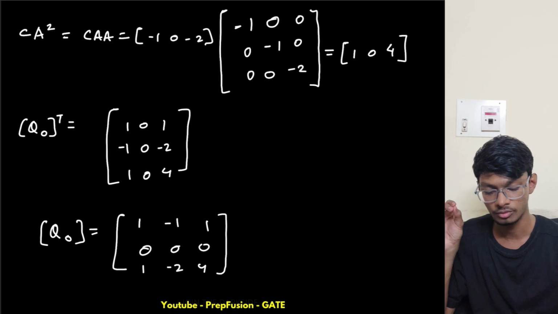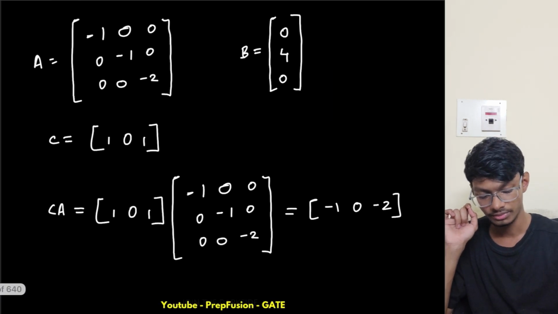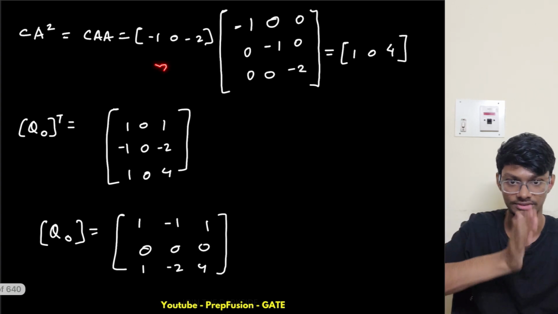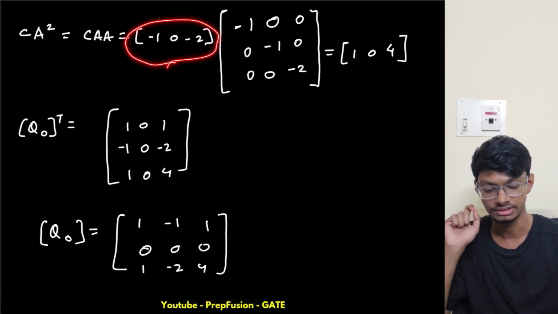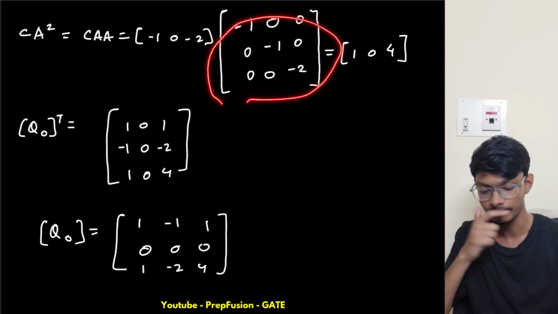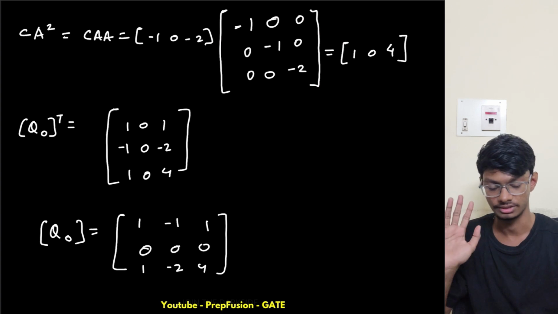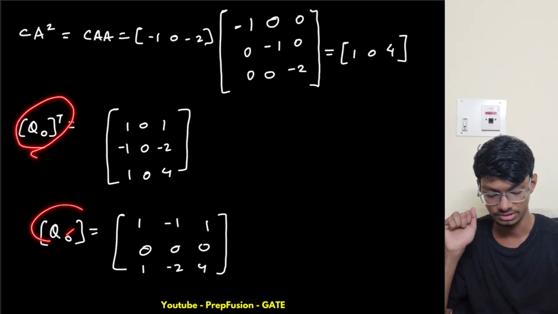I don't have to do A square and then multiply by C. What I can do is write CA square as CA times A. I already know CA, this is minus 1 0 minus 2, so you replace it here. This is how you save time. Then you multiply and you get a result, 1 0 4. I'm not doing the calculations. So this is Q0 transpose and this is Q0.